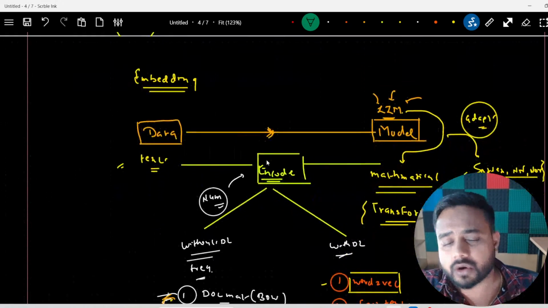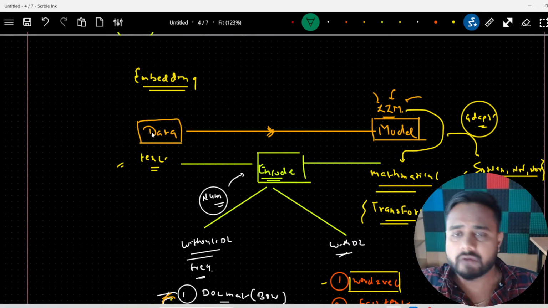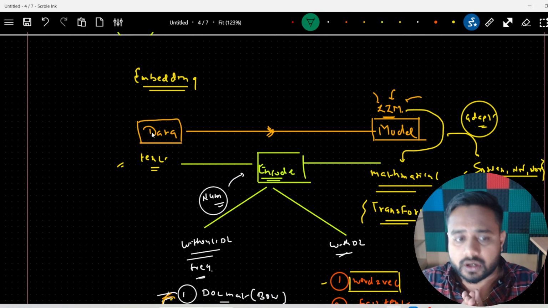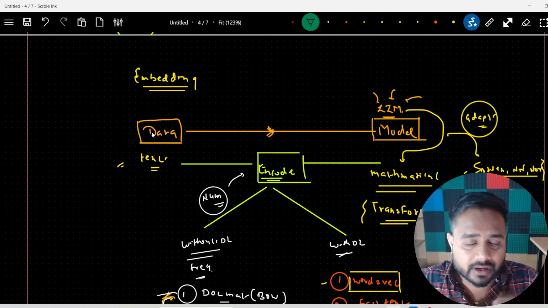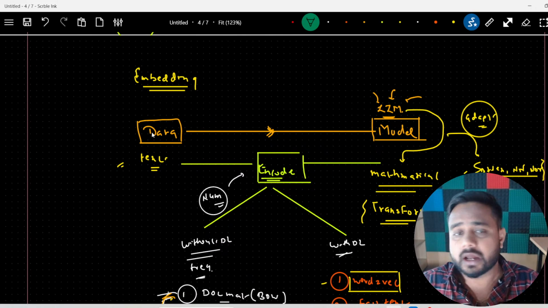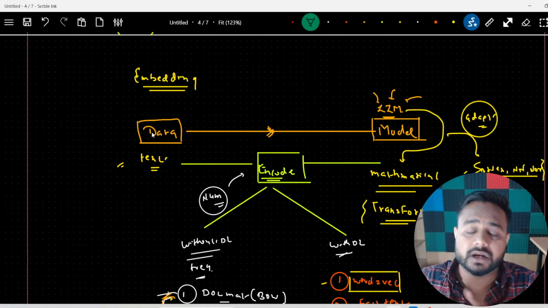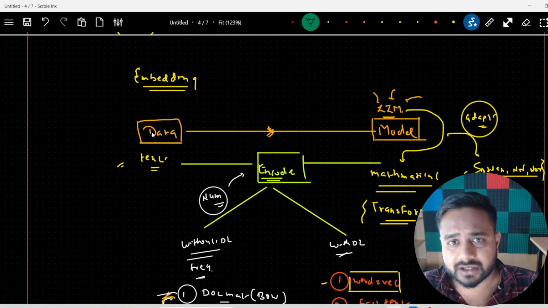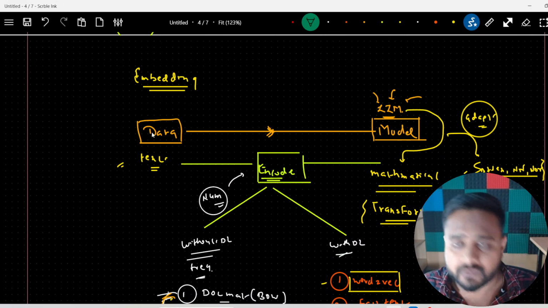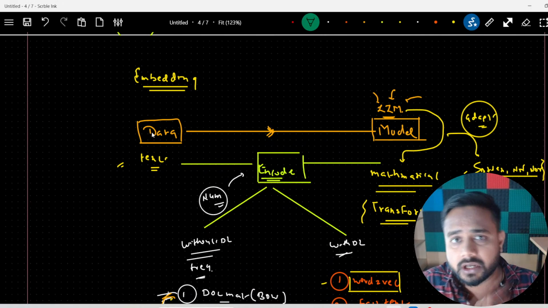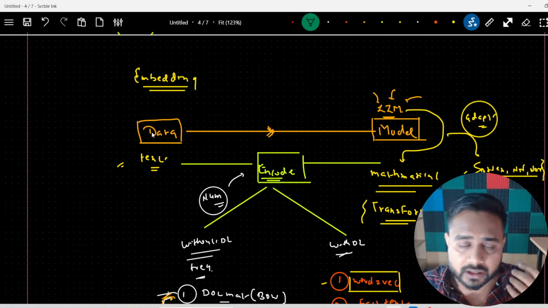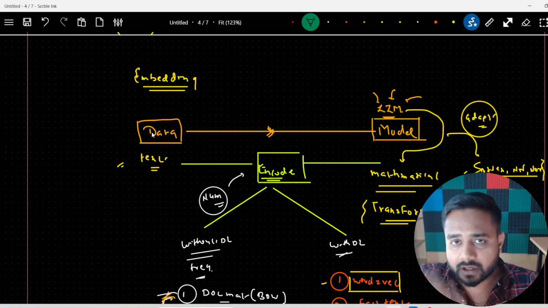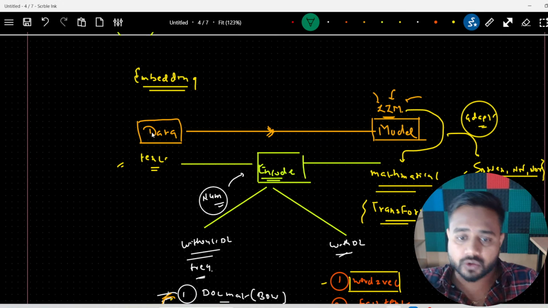Now after that I talked about the encoding. So let's say we have data, and that data we want to pass to my model. Now in between, we'll have to perform the encoding of the data, because we directly cannot pass the data to my model, right? Text we cannot pass to my model, because a model is nothing, just a mathematical equation. So definitely it won't be able to calculate something by using those text data. So definitely we'll have to convert that data into numbers.